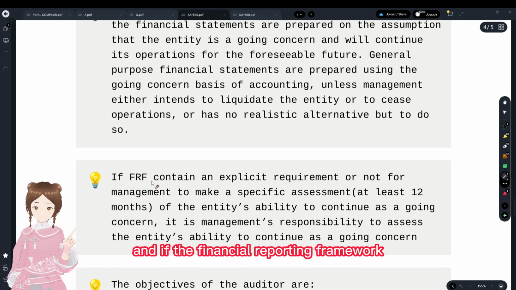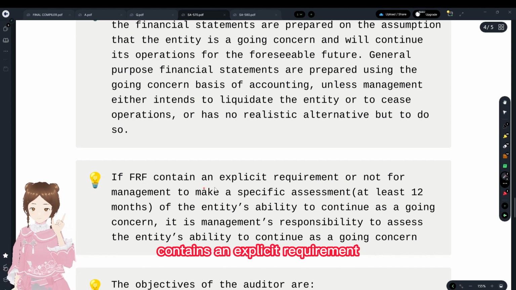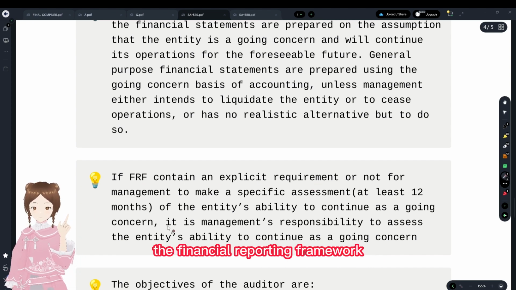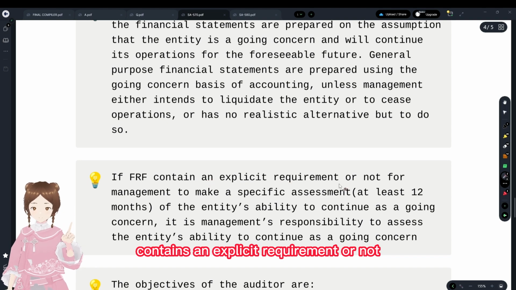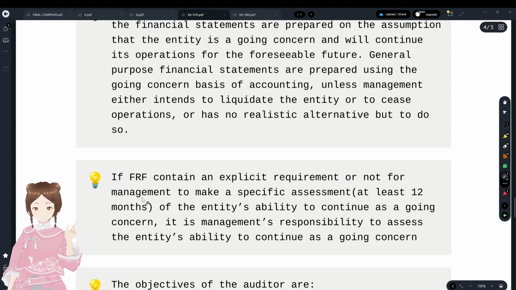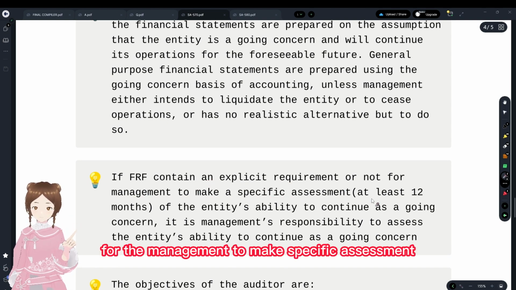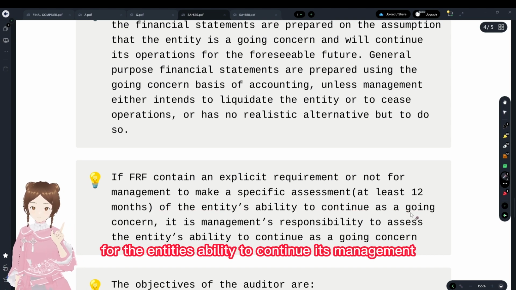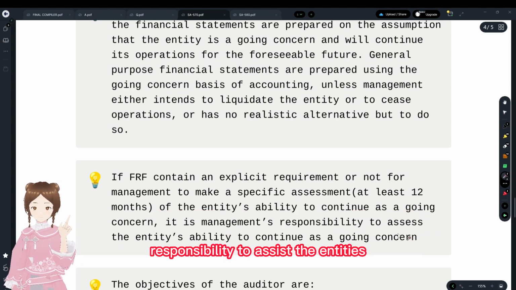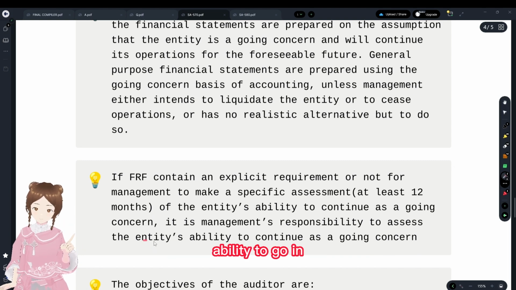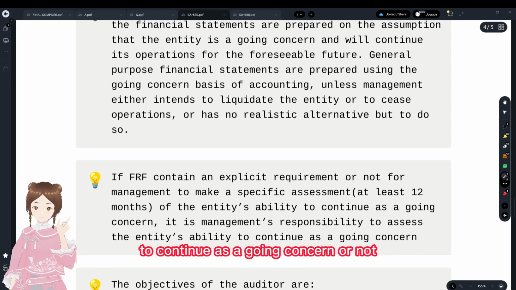And if the financial reporting framework contains an explicit requirement for the management to make a specific assessment of the entity's ability to continue, it's management's responsibility to assess the entity's ability to continue as a going concern.